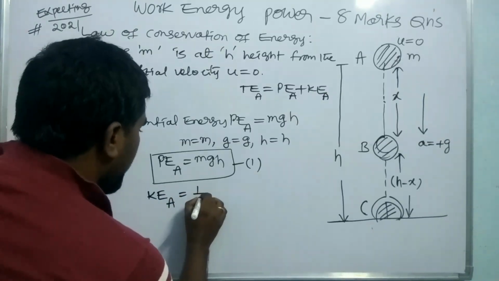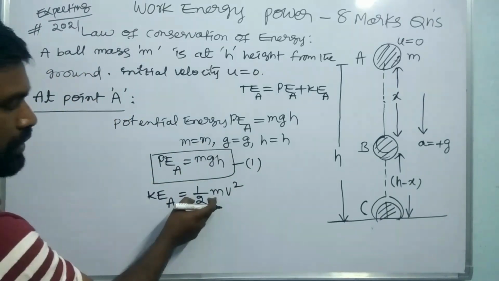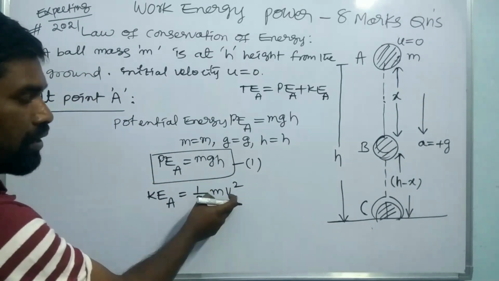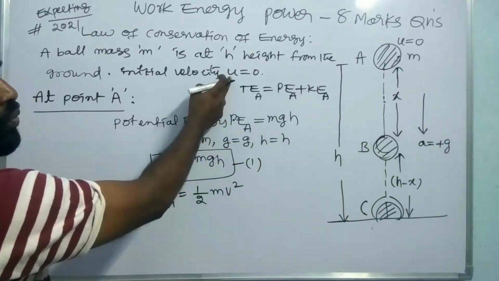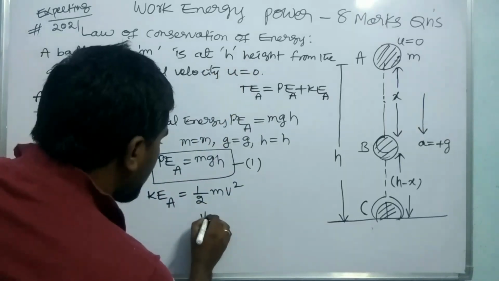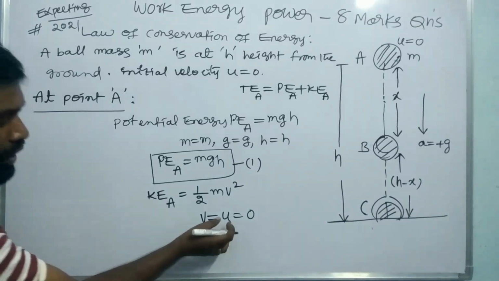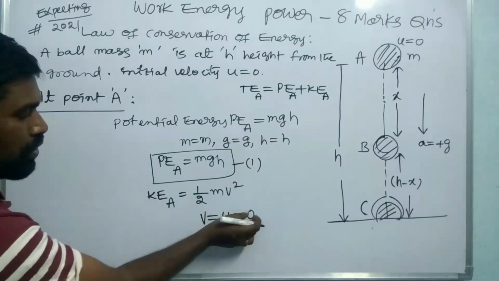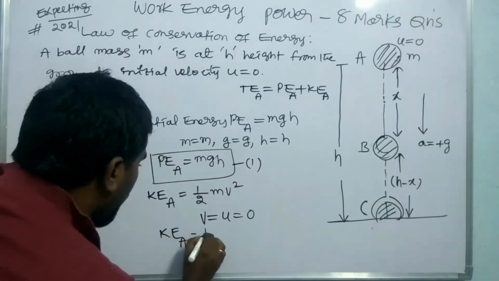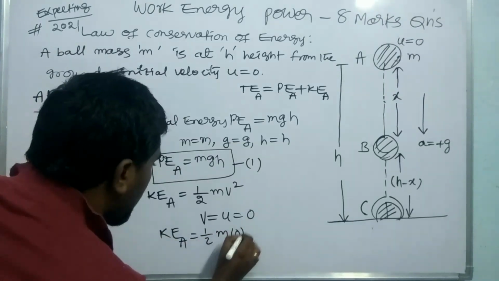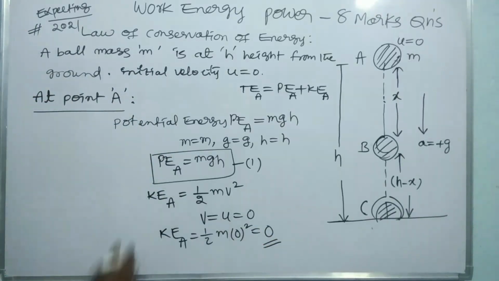Now let us find the kinetic energy KE at A. The basic equation is half m v square. Here m is the mass of the body, and v is the velocity of the body. How much velocity does it have? Initially it has u, which is 0. So v is equal to u, which is equal to 0. The velocity of the ball is equal to the initial velocity, which is 0. Hence KE at A is half m 0 square, which is equal to 0. The kinetic energy at point A is 0.